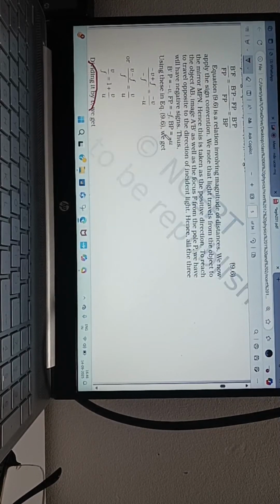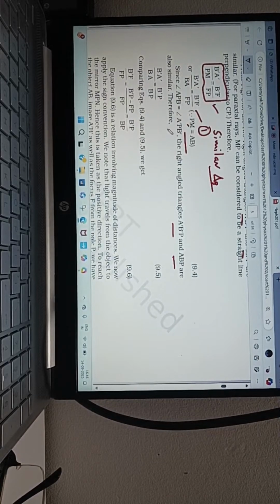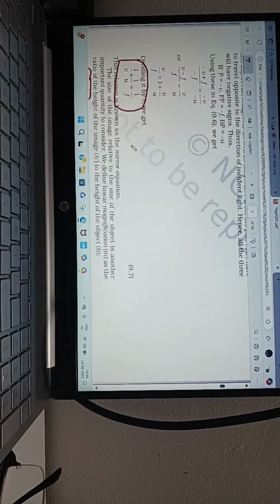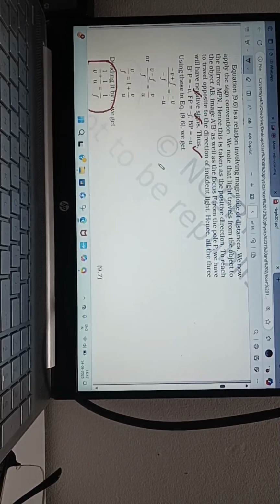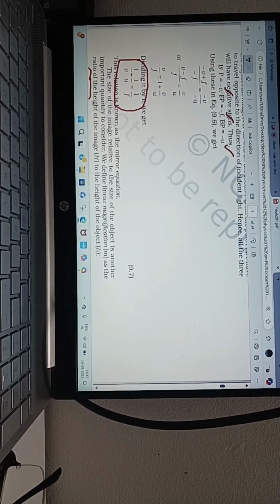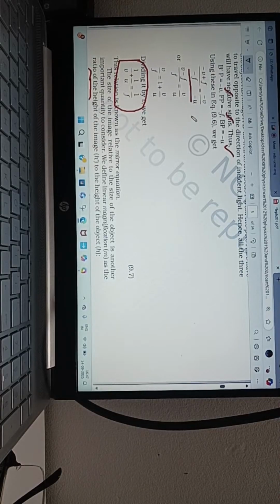Then I will skip here. This is also known. Then from these two equations you will get this. And then after that, using sign convention, B dash B is minus V, minus F, you know it or not? Okay, because of sign conventions. Substitute them and solve it. If you solve, you will get this equation. If you want, I will solve it. Otherwise, I will skip.